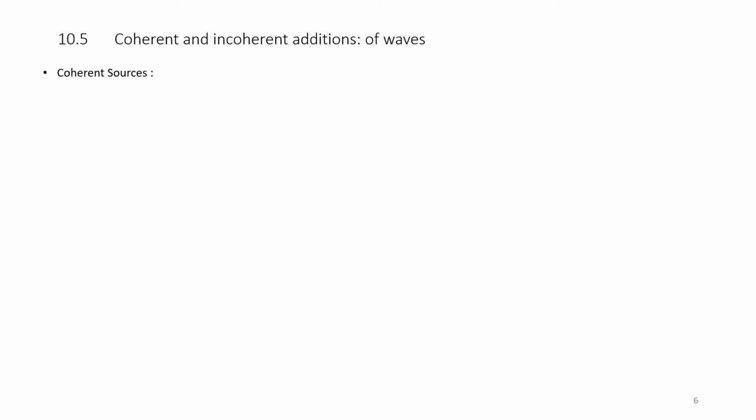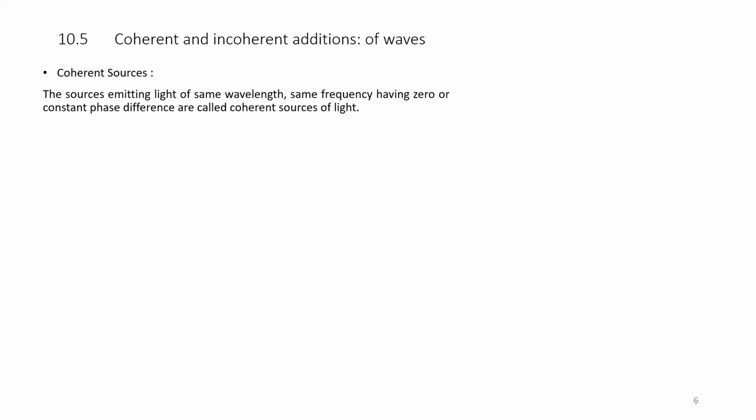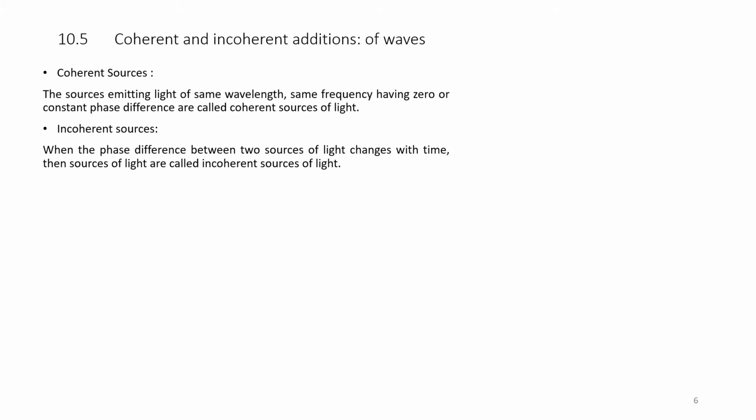In Section 10.5 we will study coherent sources. The sources emitting light of the same wavelength, same frequency, having zero or constant phase difference are called coherent sources of light. Incoherent sources: when the phase difference between the two sources of light changes with time, then the sources of light are called incoherent sources of light.